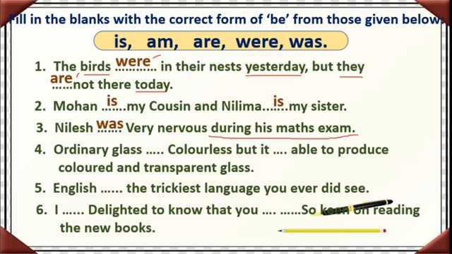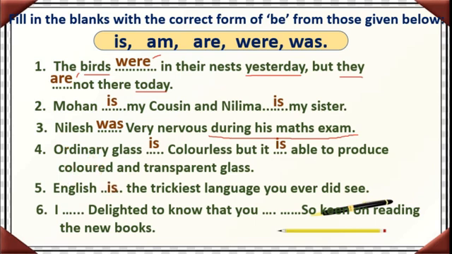Ordinary glass. Here third person, it. See now. It is colorless, but it is able to produce colored and transparent glass. Isn't it? So we will fill this blank by is. And here also is. Correct? Now read this. Ordinary glass is colorless, but it is able to produce colored and transparent glass. Isn't it? We will move to the next one. English dash the trickiest language you ever did see. English is the trickiest language you ever did see.